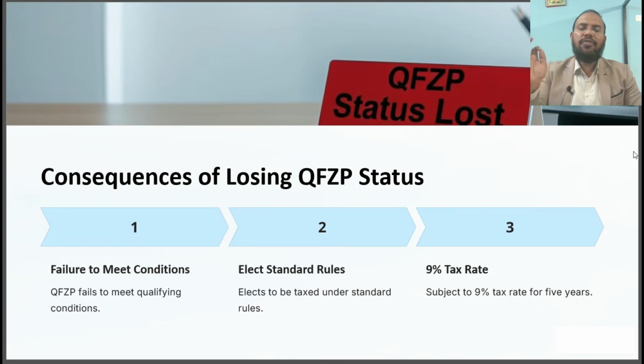Here, if you are failing any condition which I disclosed in the earlier slide, then you have to pay the 9% tax rate as the standard rate for 5 years. This means the consequences are applicable for 5 years. Thereafter, you can again assess whether you are a qualifying free zone person or not.